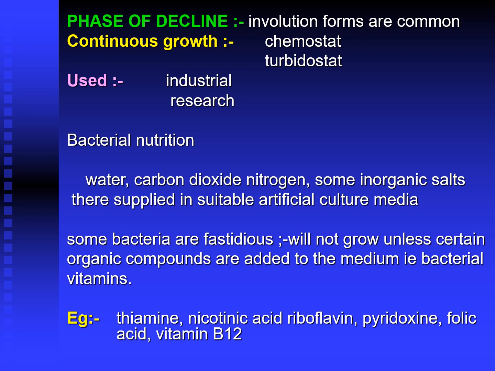Continuous growth can be demonstrated by chemostat and turbidostat used in industrial research. So how can you detect the continuous growth of bacteria? By chemostat and turbidostat used for industrial research.